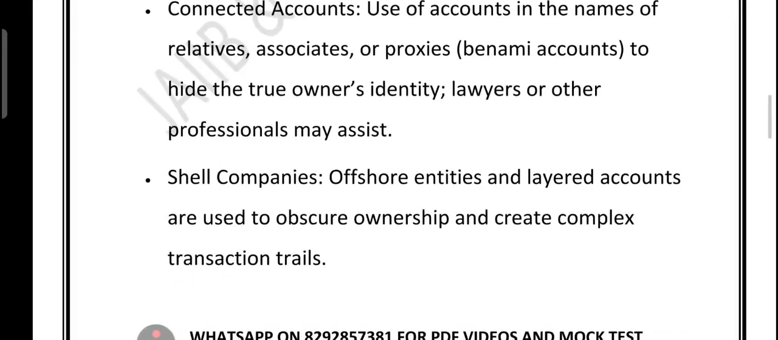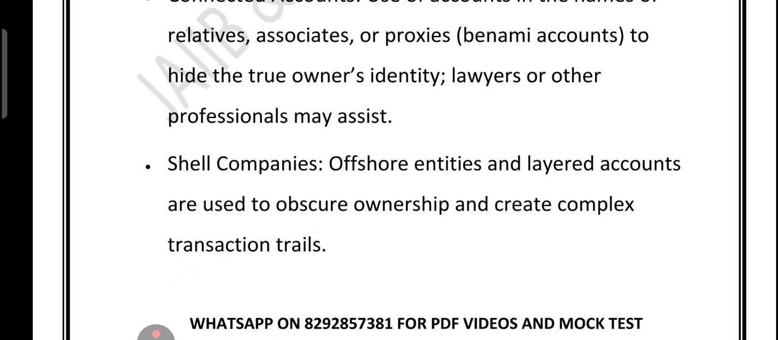Then we have the shell company. These are fake or paper-only businesses, often registered in offshore tax havens. Money is moved through multiple shell companies to make ownership impossible to trace and to create a maze of transactions.